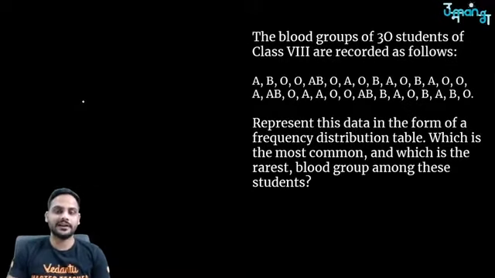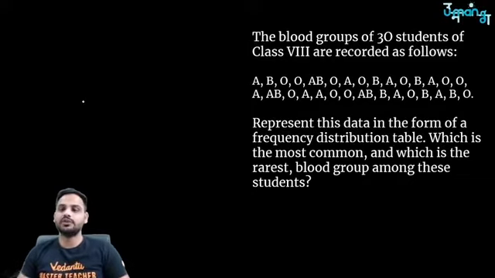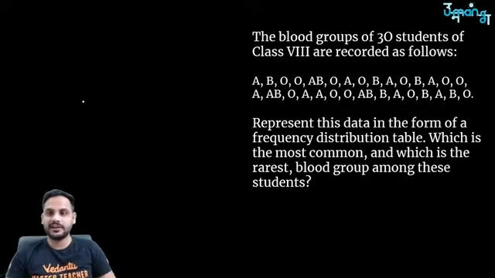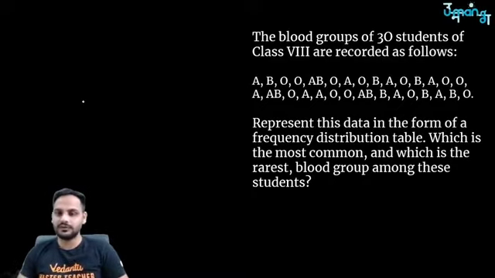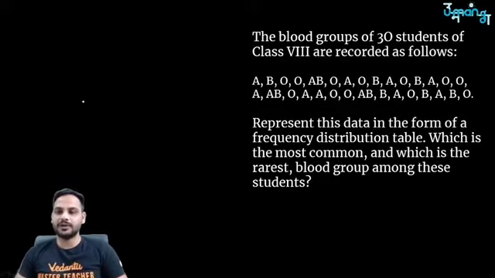So let us understand how we convert the data into different forms using some questions. The first question says, the blood groups of 30 students of class 8 are recorded as follows. Represent this data in the form of a frequency distribution table. Which is the most common and which is the rarest blood group among these students?